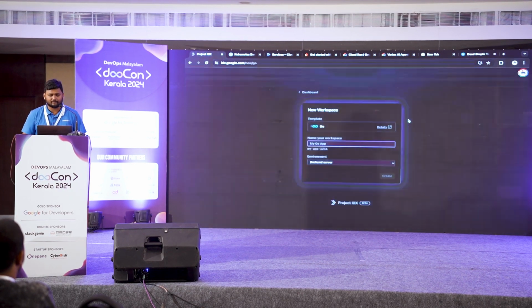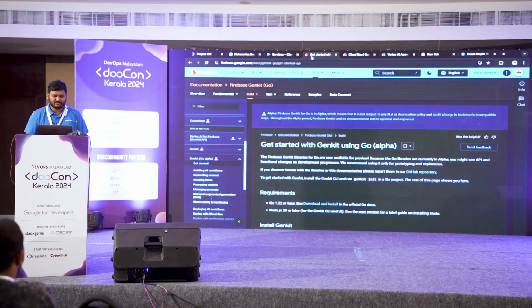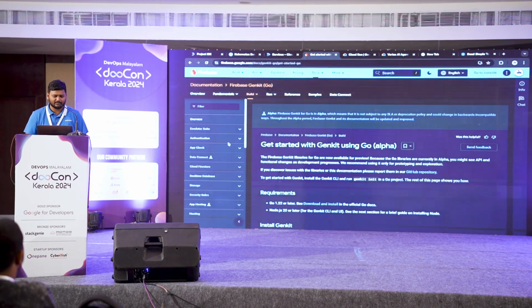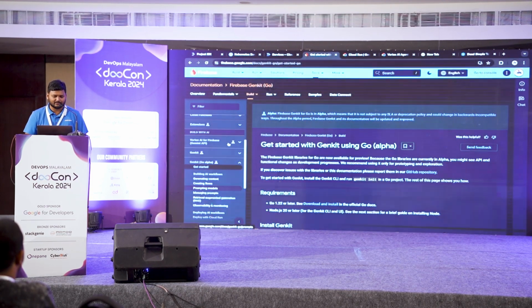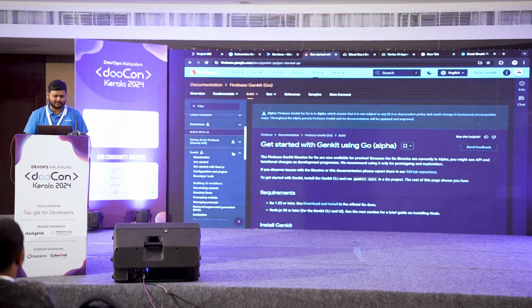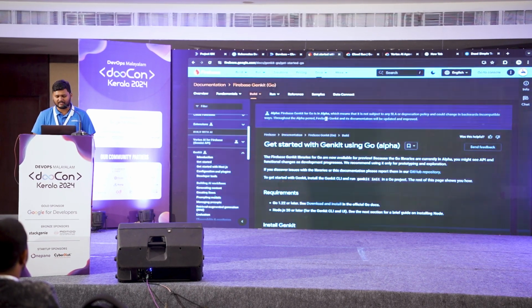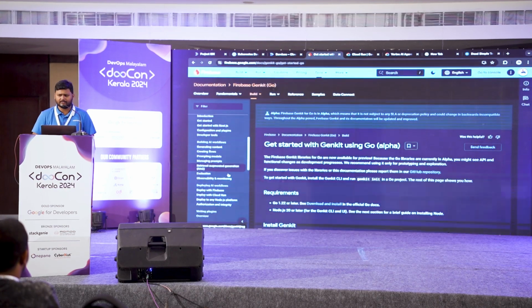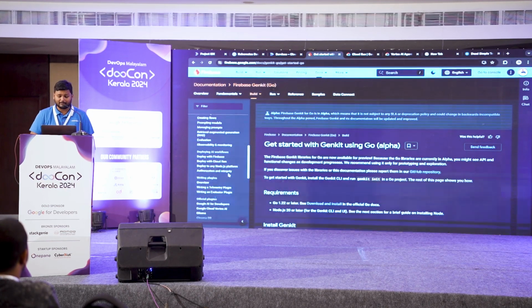And for our use case, we are going to use Golang. Why Golang? Because Firebase Genkit as of today is available for use with Golang and Node.js. So these are the two languages supported with Genkit right now. Hopefully there will be more support coming in, probably for Python. I'm not sure because Google kind of let go of their Python team.